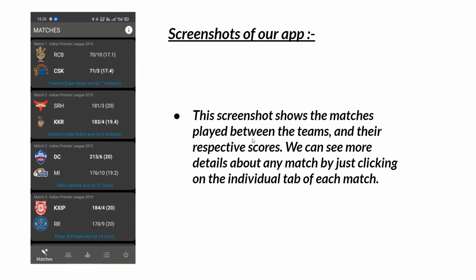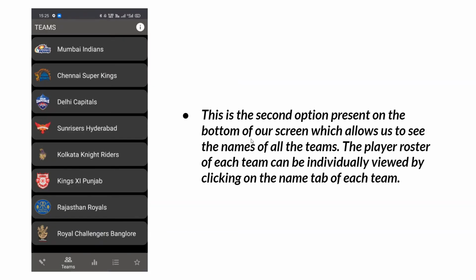Myself Vijay Tijargi. This is the first screenshot which shows the matches played between the teams and their respective scores. We can see more details about any match by just clicking on the individual tab of each match. Now, this is the second option present on the bottom of our screen which allows us to see the names of all the teams. The player roster of each team can be individually viewed by clicking on the name tab of each team.